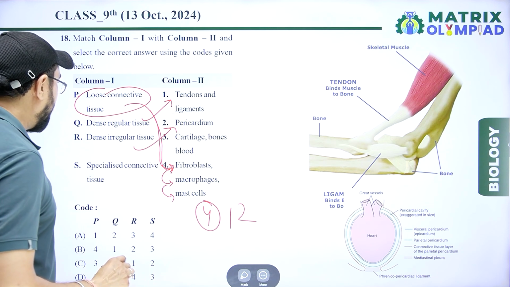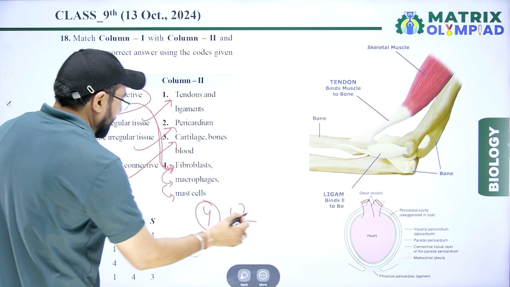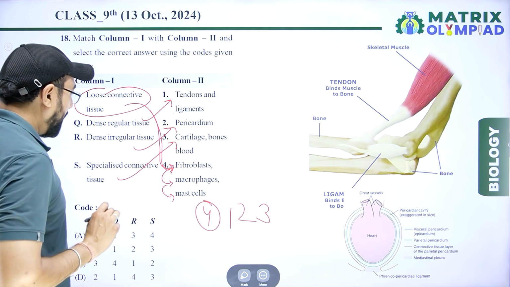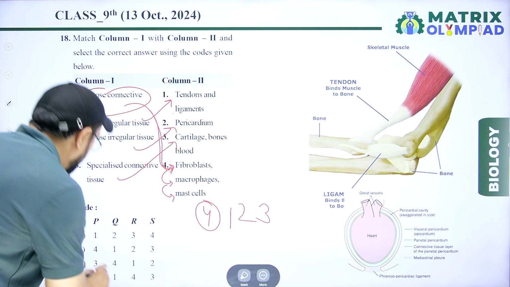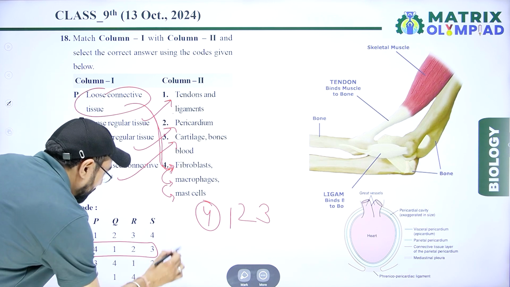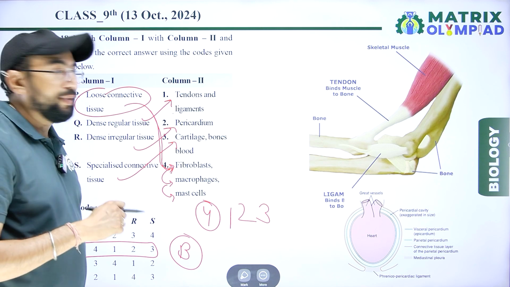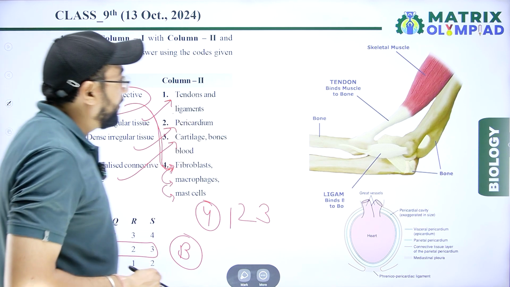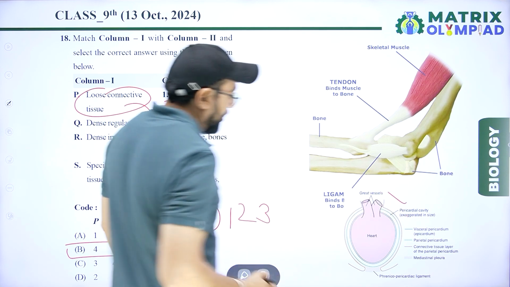And last, specialized connective tissue: cartilage, bone, blood. That is 3. According to the match, 4, 1, 2, 3. Option B is correct for this match column. In this one example, tendon and pericardial layer are present.